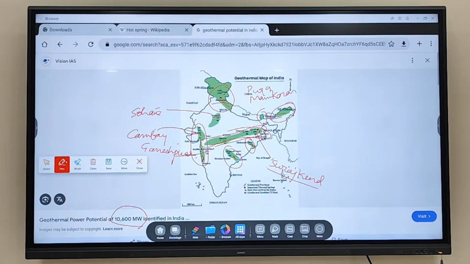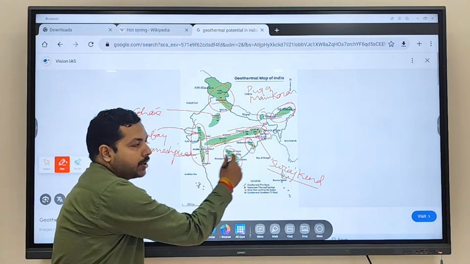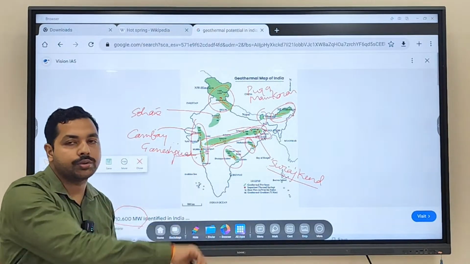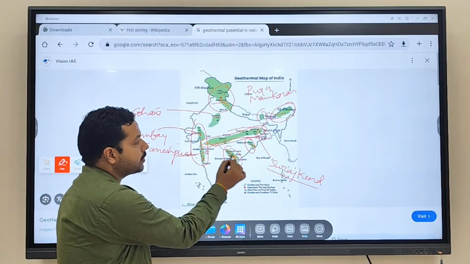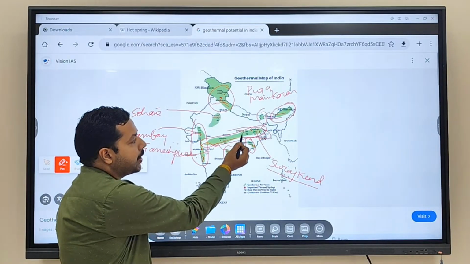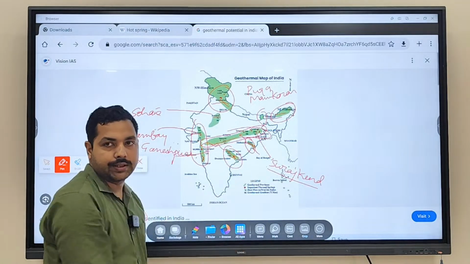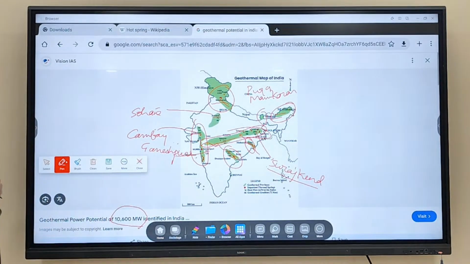So why is there geothermal energy near the water basin of Godavari and Mahanadi? Now these rivers you'll see flowing like this. Godavari is flowing like this, Mahanadi originates over here and flows like this. Clear? Now what is happening over here is that these are creating a basin. Clear? These are creating a basin, which means a lower part.